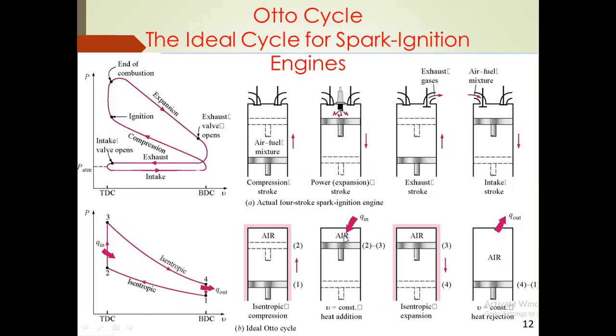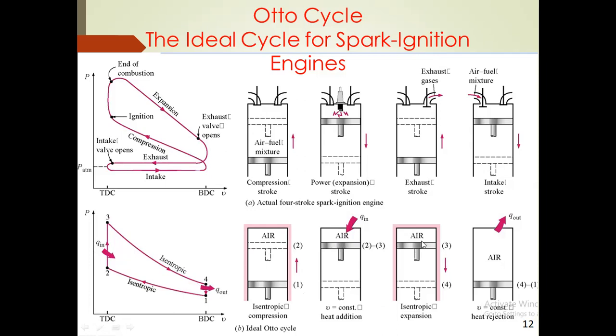Next is the heat supplied process. Process 2 to 3 is the heat supplied process, and it is also the constant volume process. Here V2 is equal to V3, and during this process the heat is supplied.